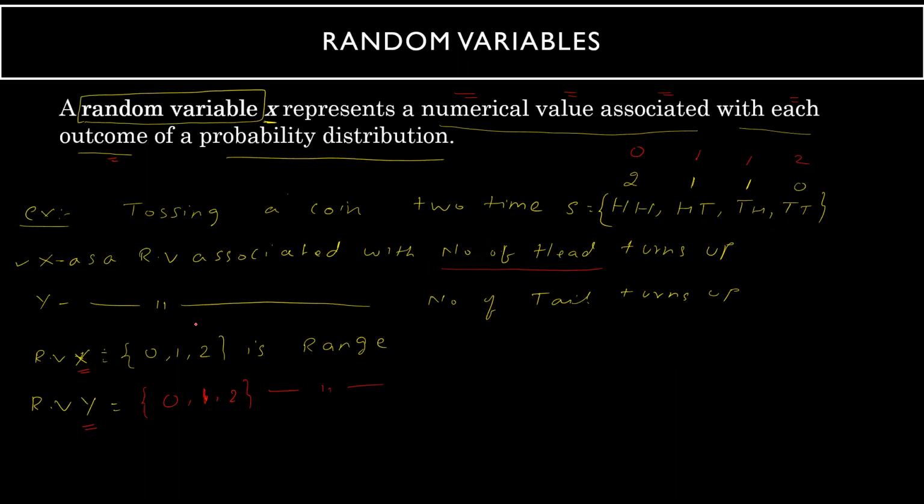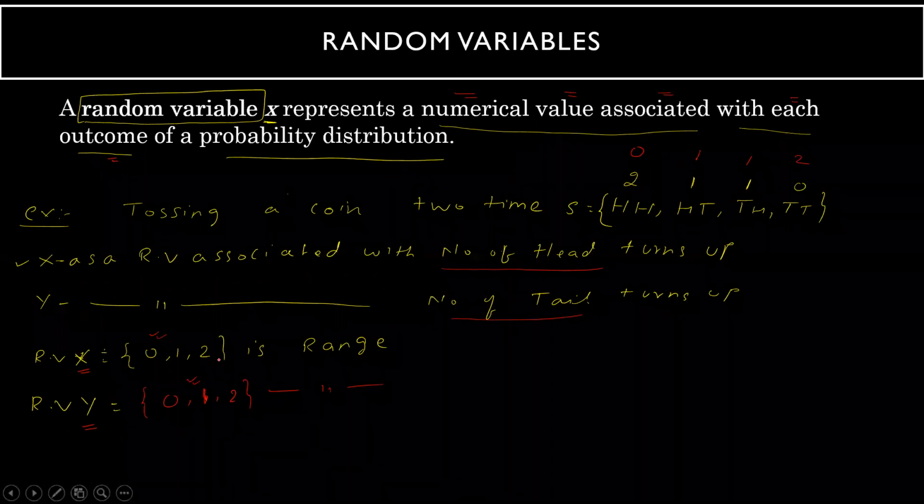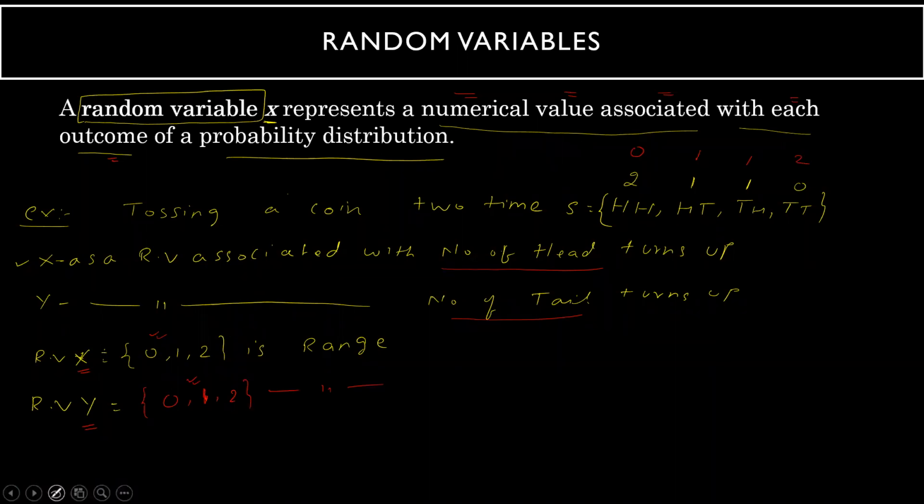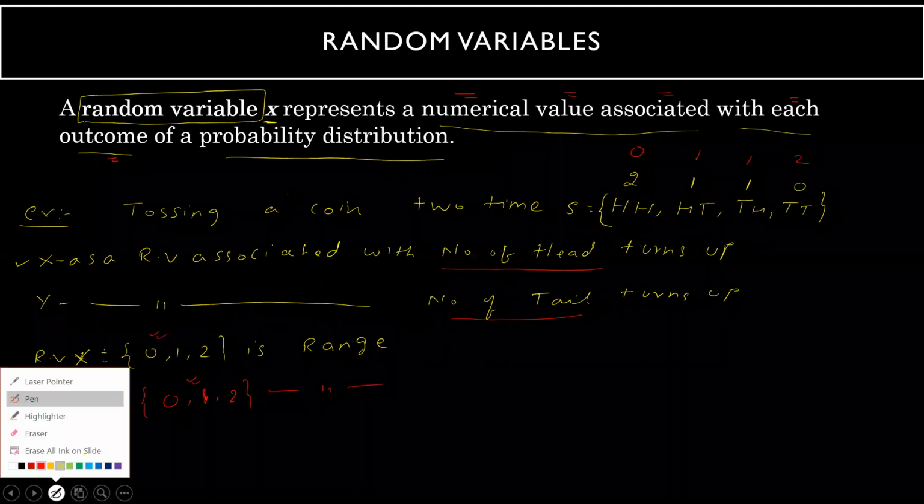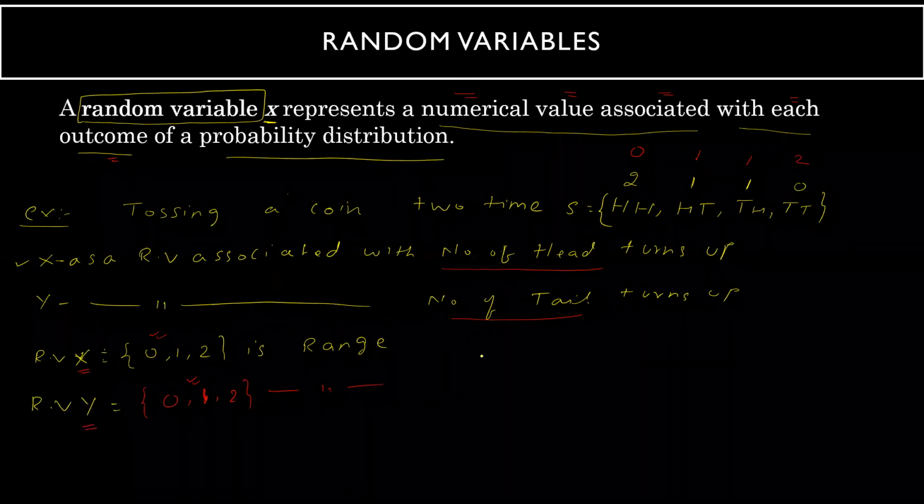So this is the numerical value it has taken. Y is the random variable I have decided for number of tails. So this is the numerical value it has taken. Now, what is the use of this random variable? The use of this random variable is that we will represent it in tabular form. So how do we represent it in tabular form?